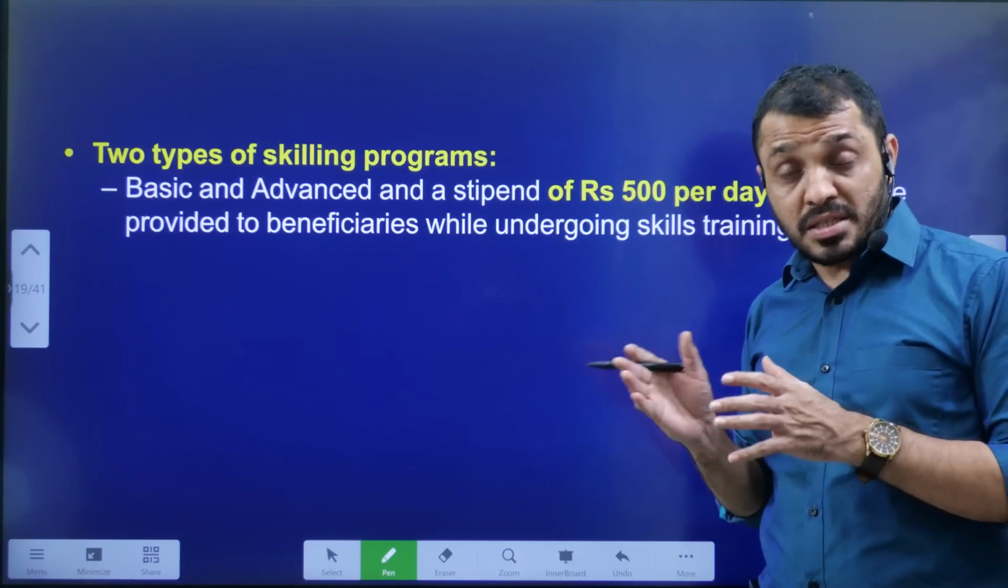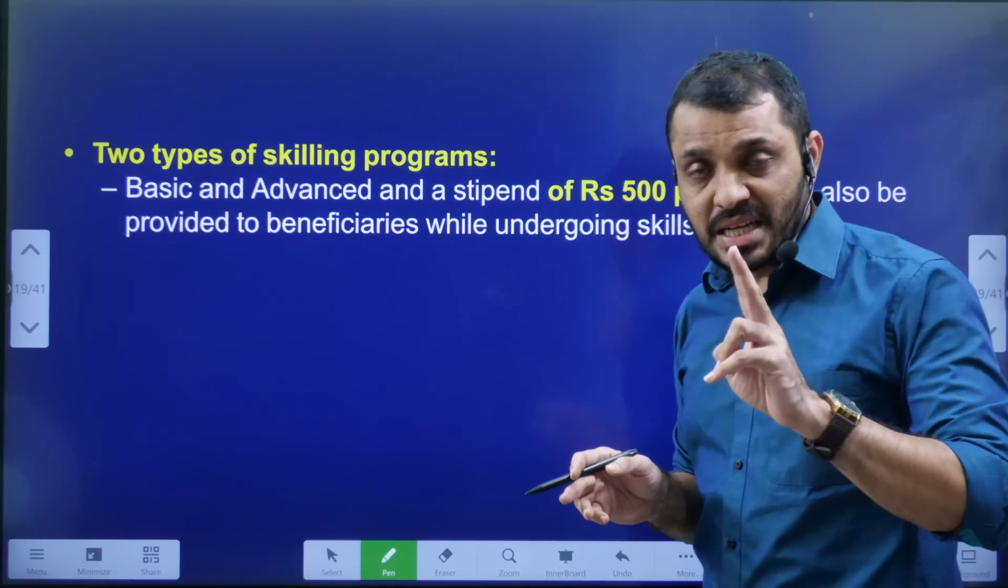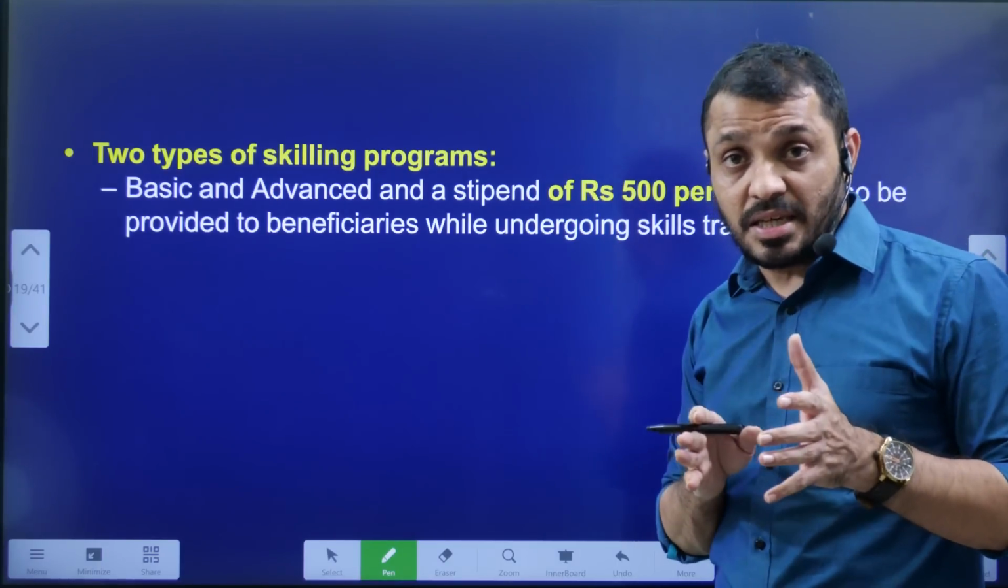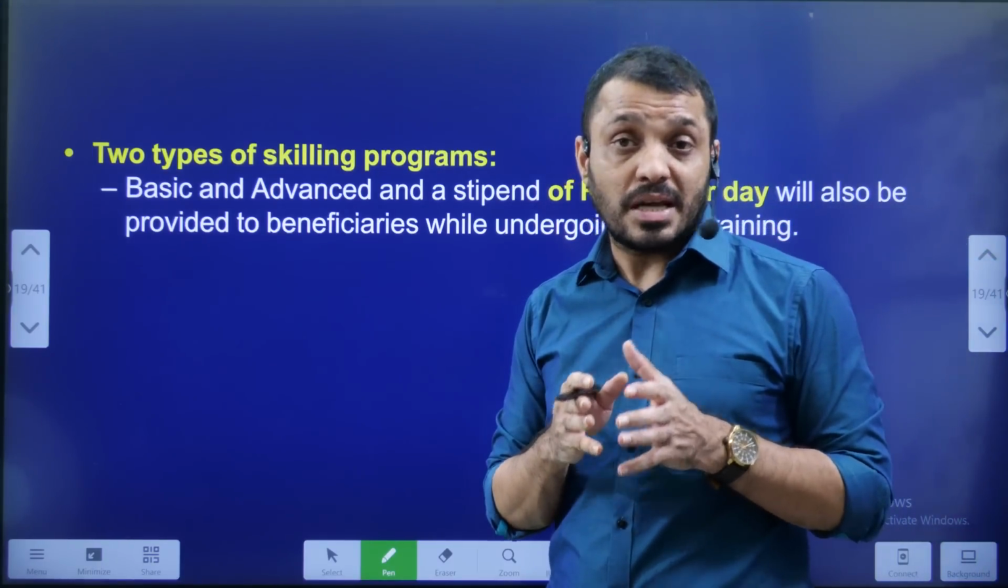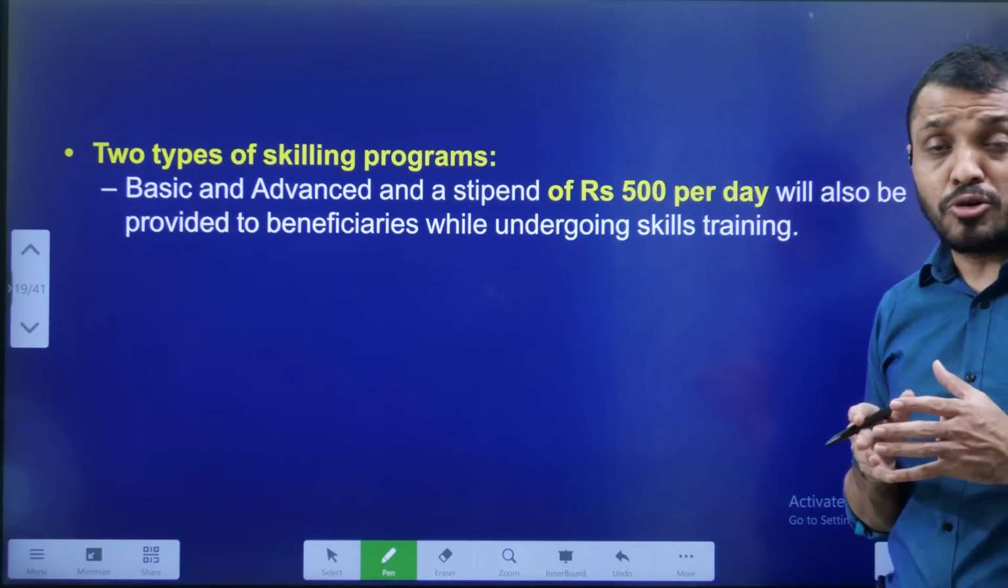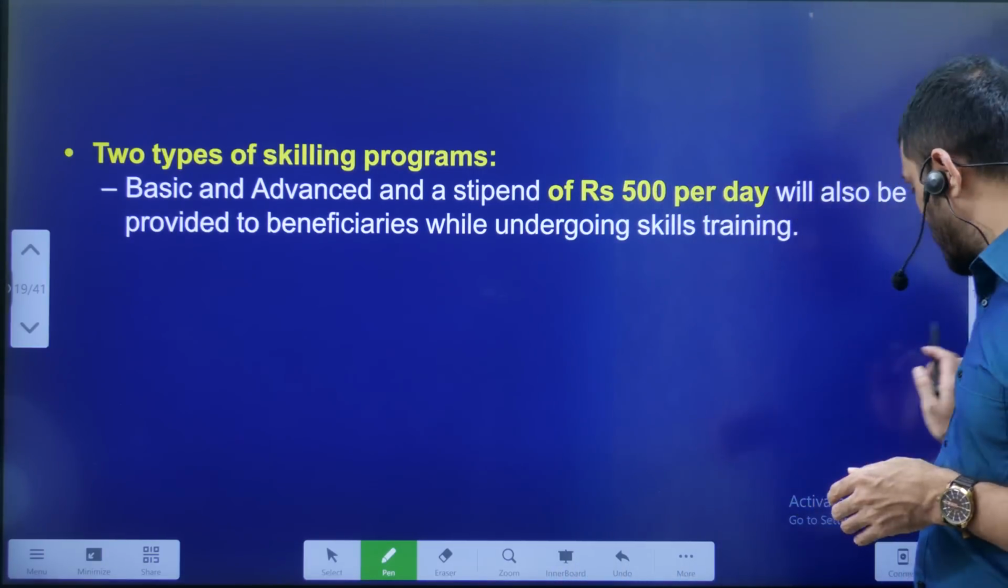And this scheme consists of two levels, basic level and advanced level. And when they are getting trained under this scheme, per day 500 rupees as a stipend also will be provided as a part of this scheme. So this is about the Prime Minister Vishwakarma Yojana.